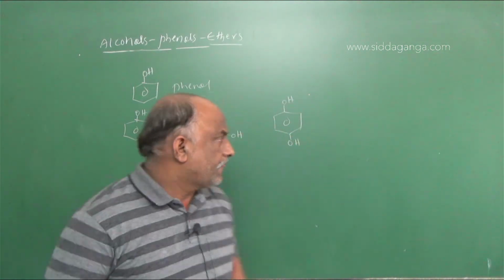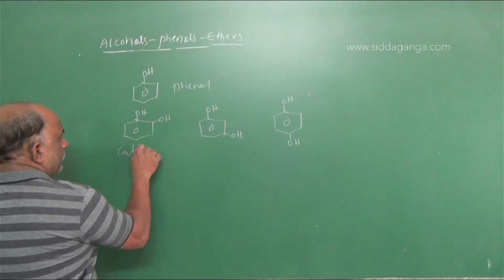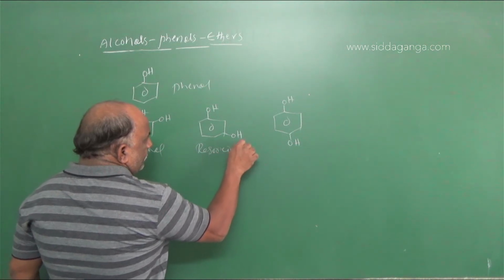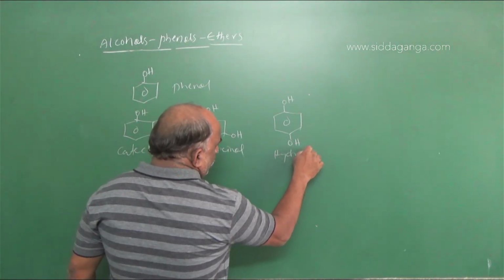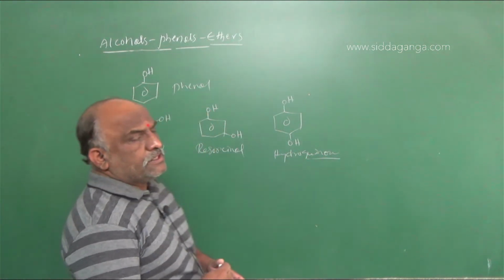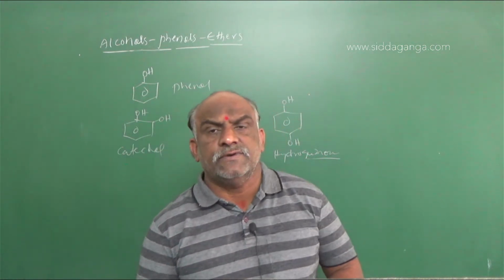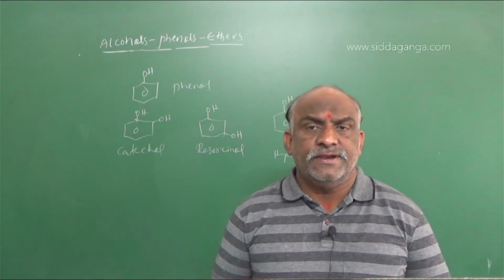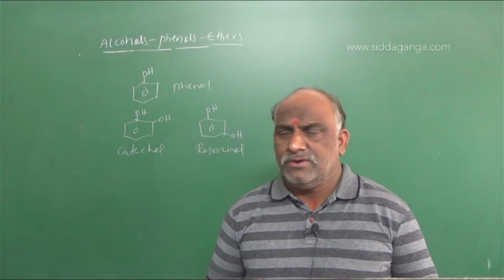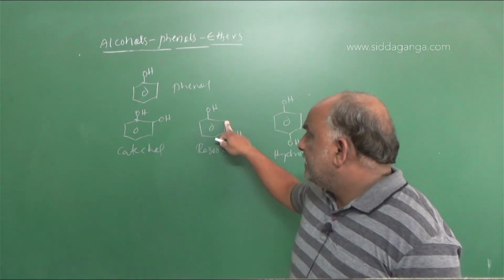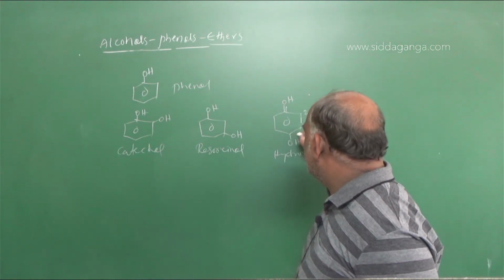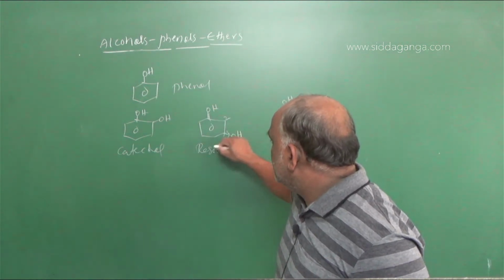Catechol, resorcinol, hydroquinone are also called 1,2-dihydroxybenzene, 1,3-dihydroxybenzene, 1,4-dihydroxybenzene.